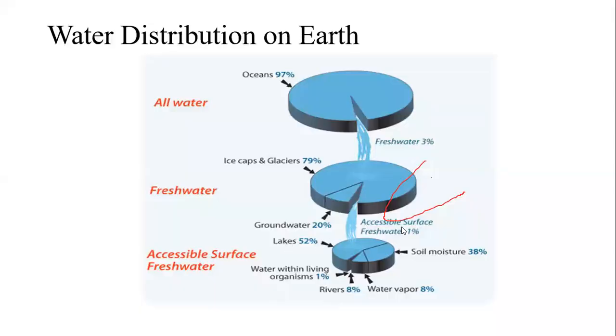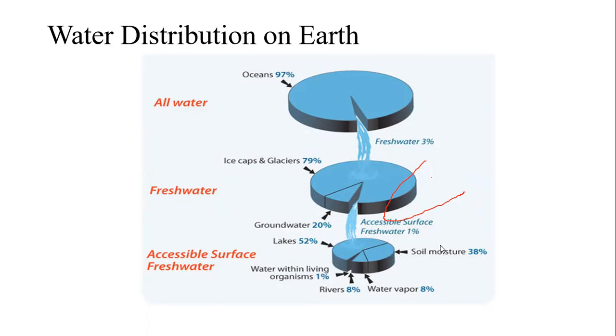So out of that 1% of accessible surface freshwater, about 52% of the water appears in water bodies such as lakes, reservoirs, and ponds.